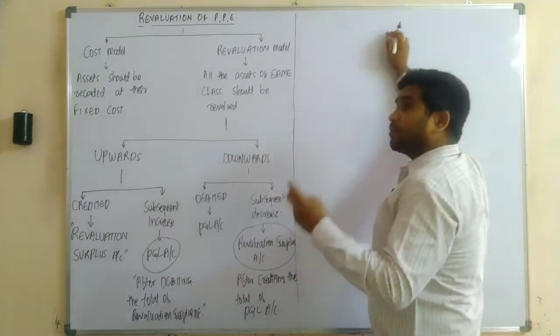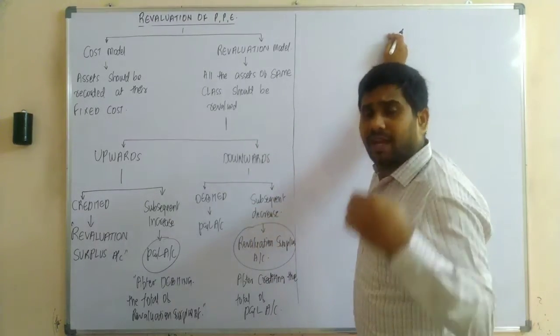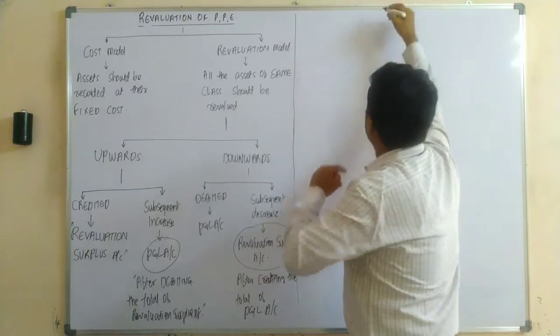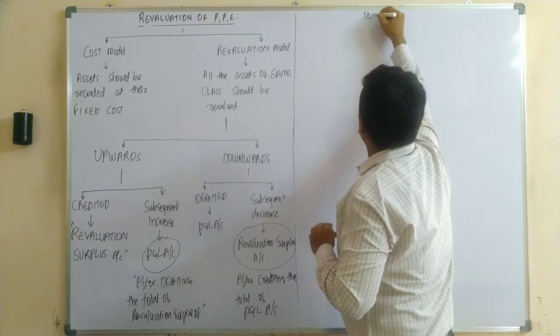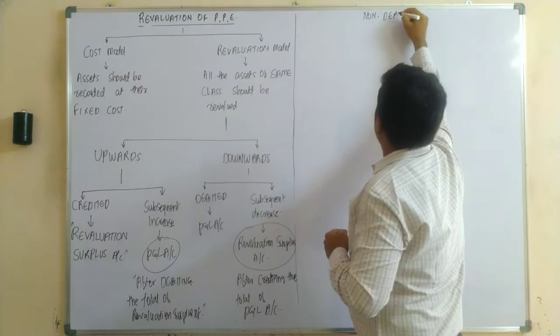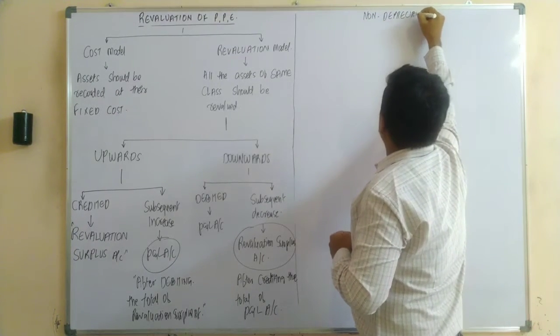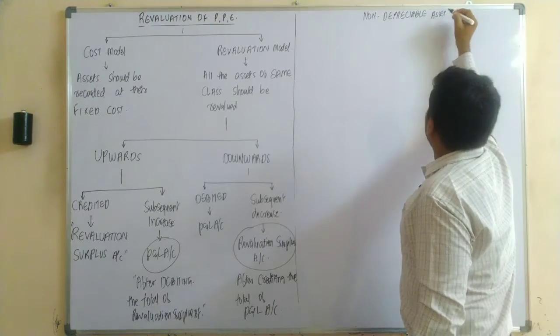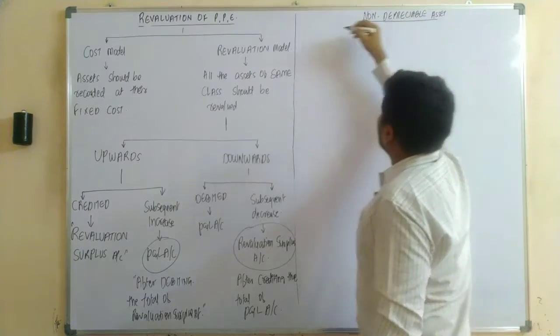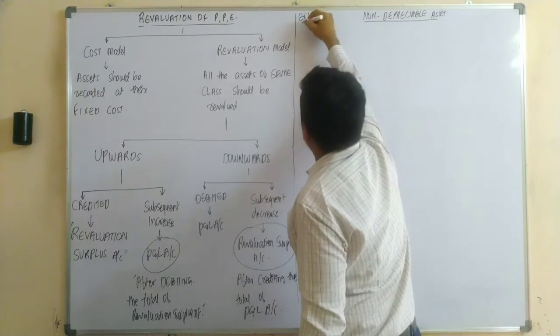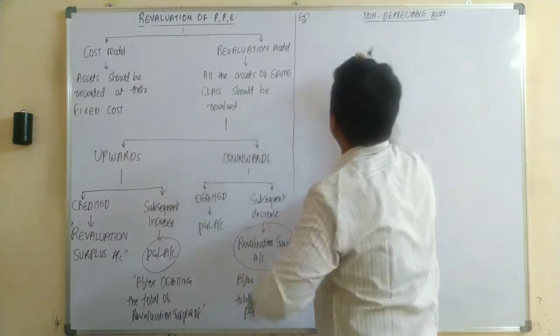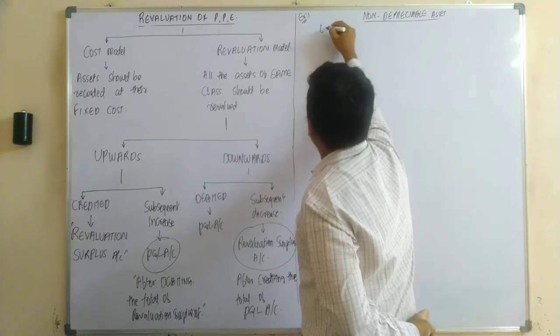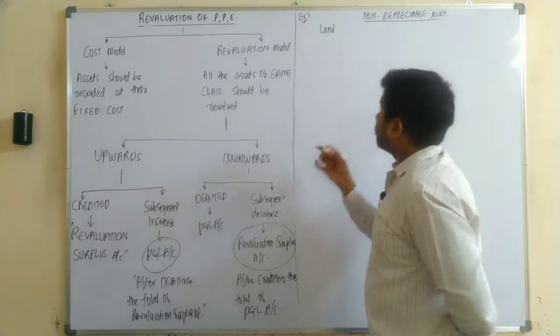Assets can be of two types: depreciable assets and non-depreciable assets. Let us continue with non-depreciable assets. Example 1. Your non-depreciable asset could be land, yes or no?